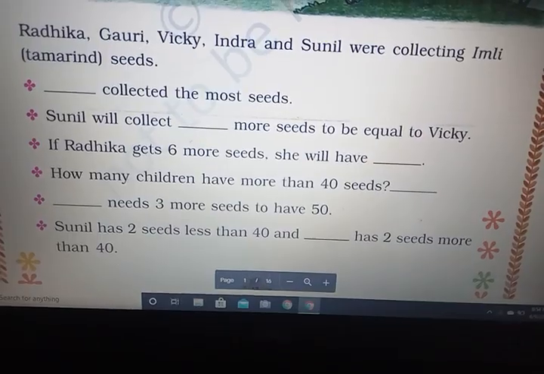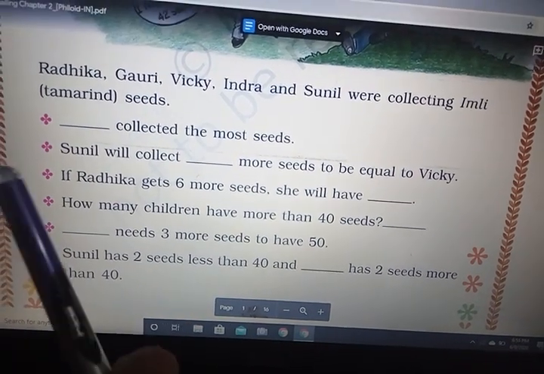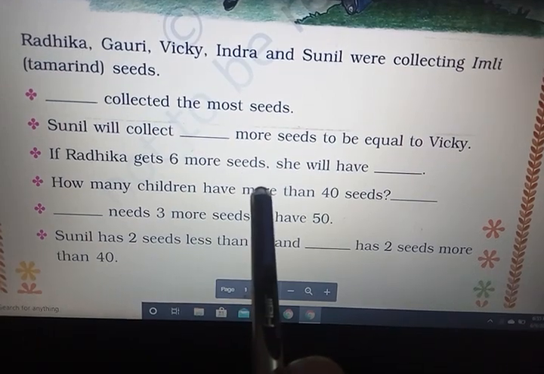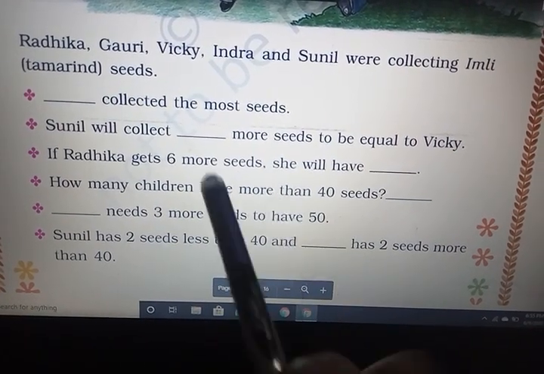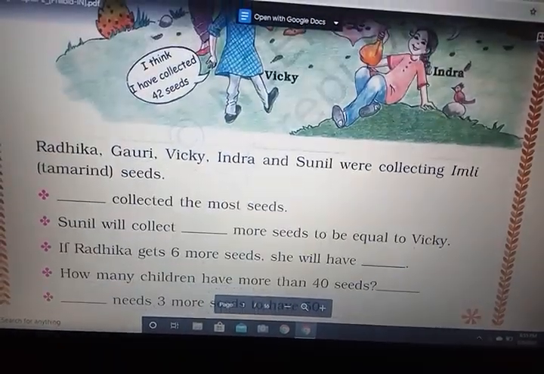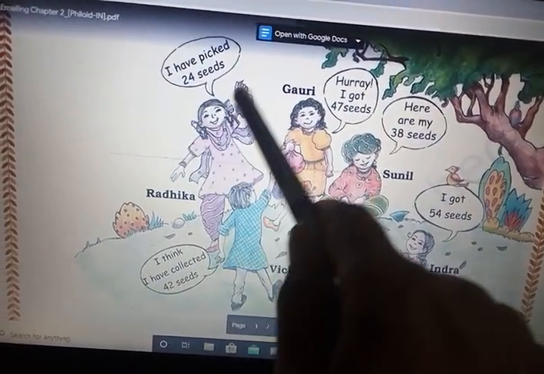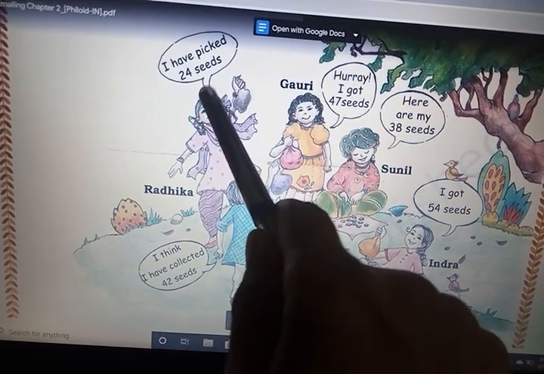Okay. Now look at the next question. If Radhika gets 6 more seeds, how many seeds will she have? Here we can see Radhika collected 24 seeds.